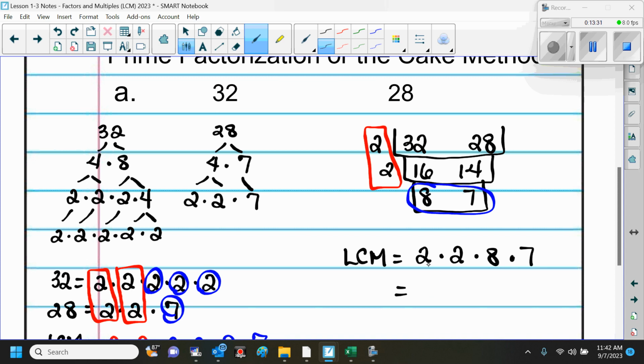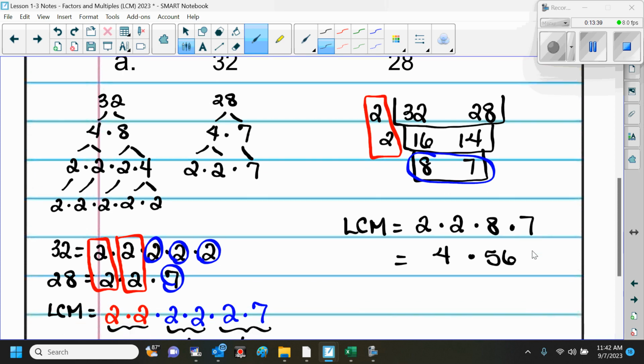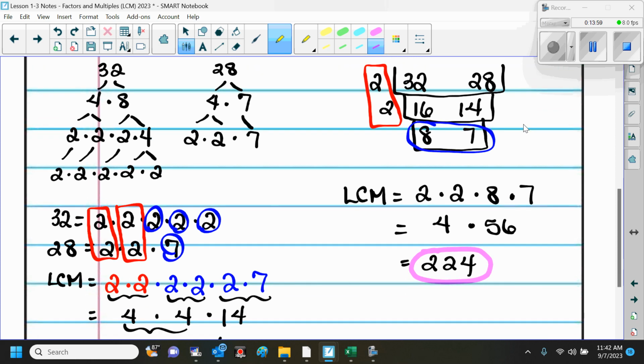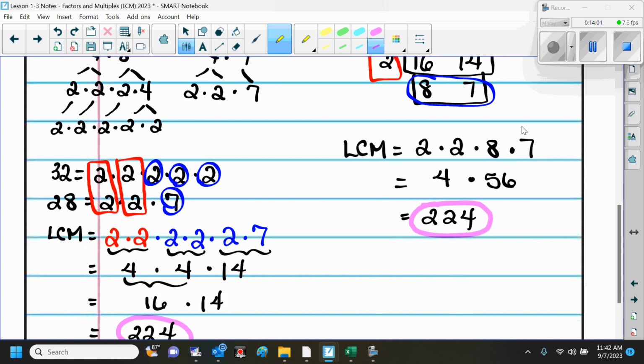So 2 times 2 is 4. 8 times 7 is 56. And then 4 times 56 is 224. Is everybody clear? Which one do you like better? Good. So you will end up with the same thing.